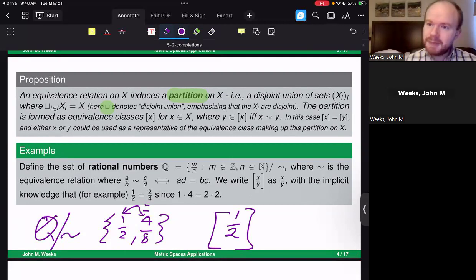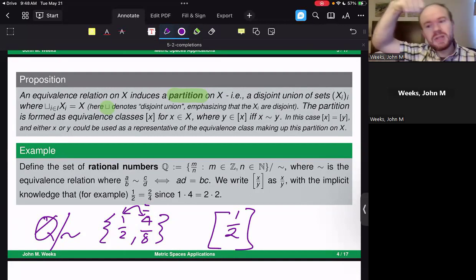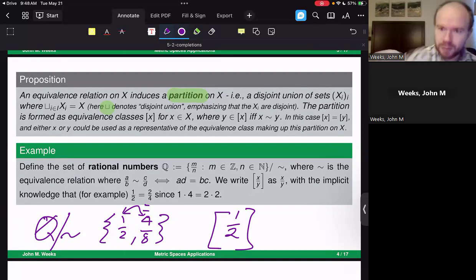What that means is I'm looking at all of the elements, not just formally equal to the number 1 placed over the number 2. I'm also considering all possible elements that are equivalent to that underneath the equivalence relation. For example, 2 over 4 is equivalent to it, 4 over 8 is equivalent to it. So I'm considering all of those elements at once when I write this particular set.